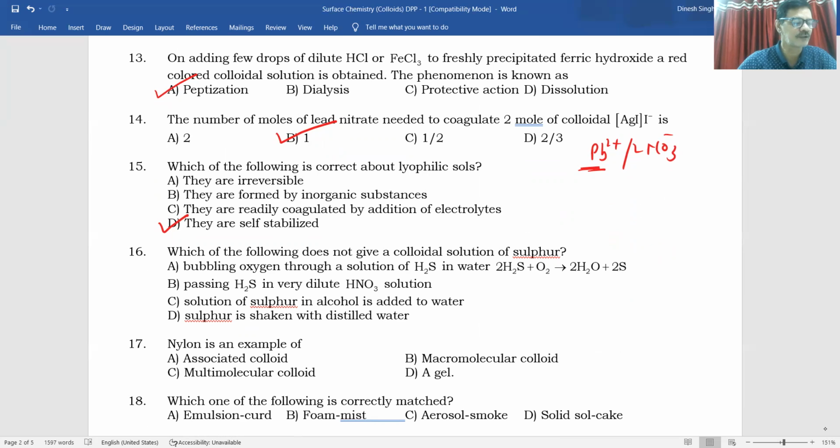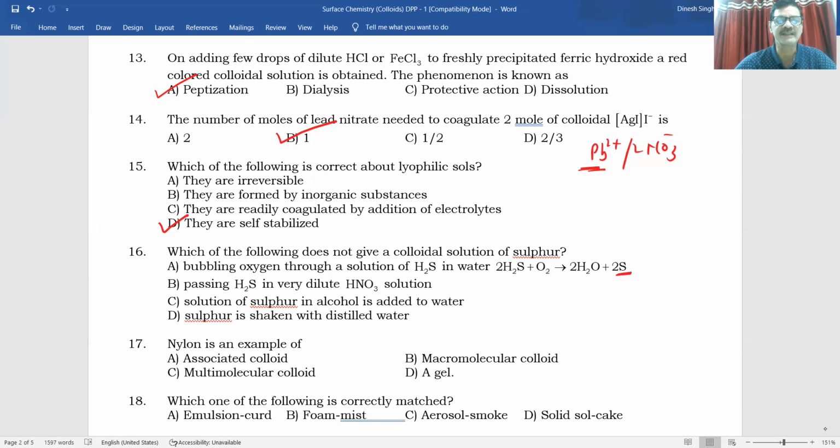Which of the following does not give a colloidal solution of sulfur? Bubbling of oxygen through a solution of H2S in water: sulfur is formed, this is a colloidal solution. Passing H2S in very dilute HNO3: oxidation will take place, so this will also form a colloidal solution. Solution of sulfur in alcohol added to water: sulfur dissolves in alcohol, so this is the solvent exchange method, and this will also form a colloidal solution.